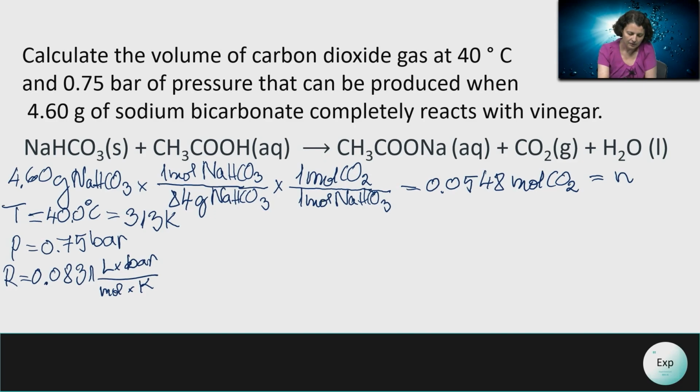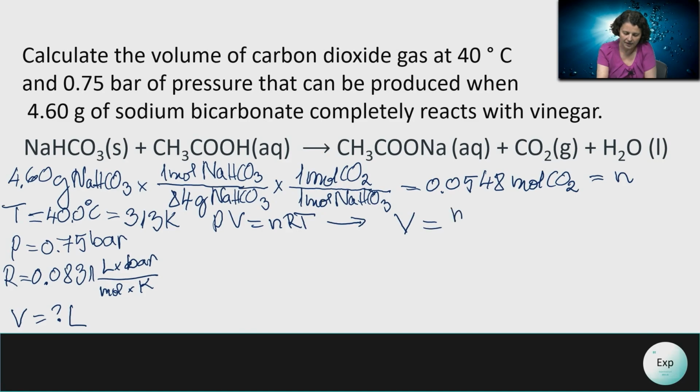And then finally, we need to find the volume. So we don't know what that is yet, but when we find out, we will have to express it in liters.